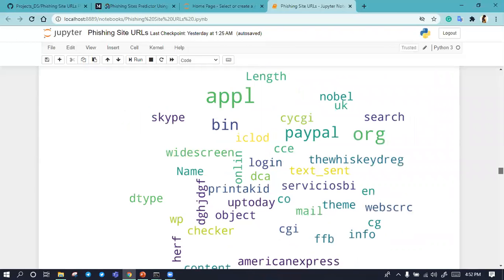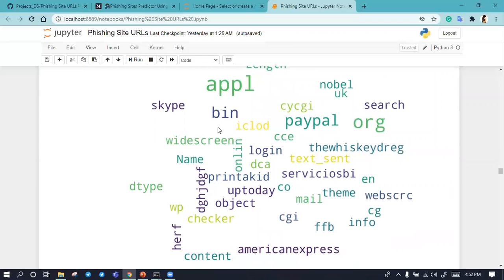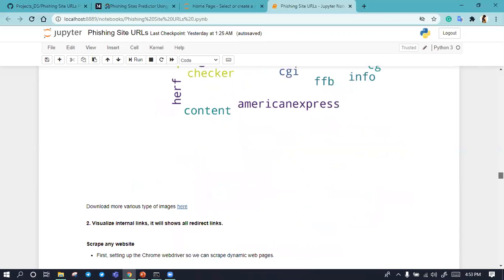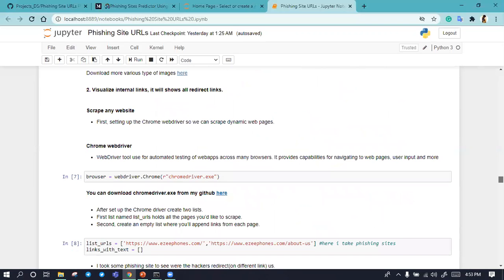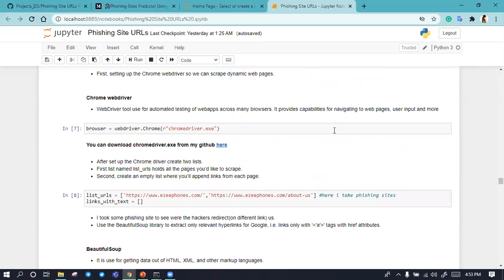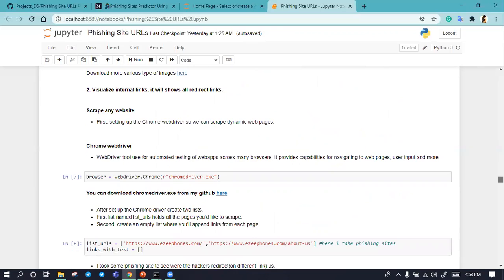After that, we did a visualization of all the bad site URLs' words, which contain this kind of words. So that is all about the first visualization. In the second visualization, we will show all the redirect links.